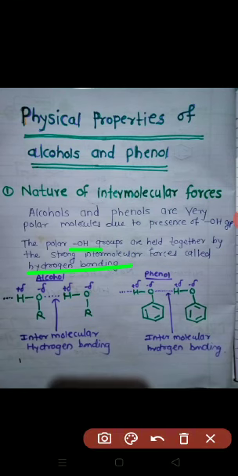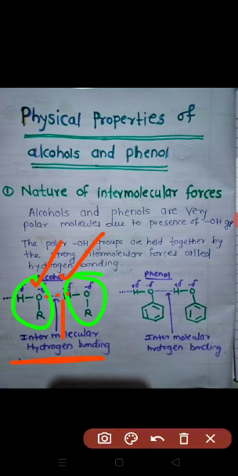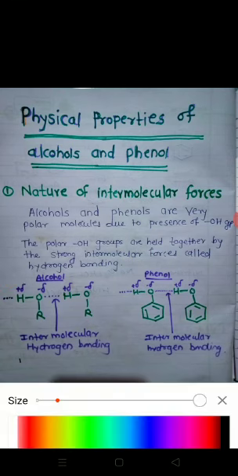See student, here hydrogen bonding is present. Hydrogen bonding is present here in this way. This is one alcohol molecule. This is another alcohol molecule. This is hydrogen from one alcohol molecule, and oxygen from another alcohol molecule. They form the intermolecular bond. This is an intermolecular hydrogen bonding, which is formed between the hydrogen of one alcohol molecule and oxygen of another alcohol molecule.